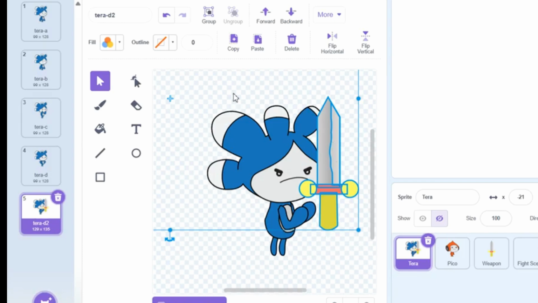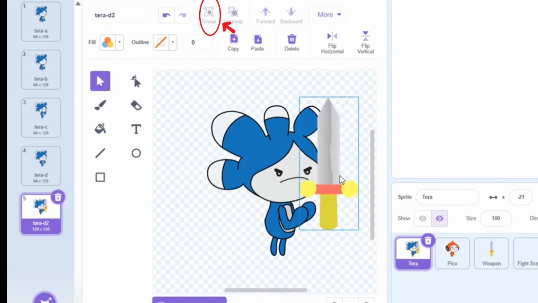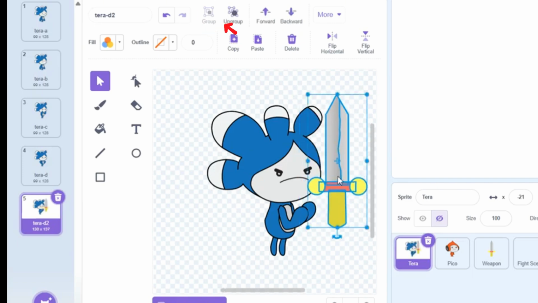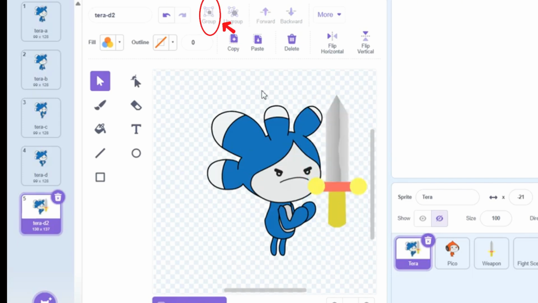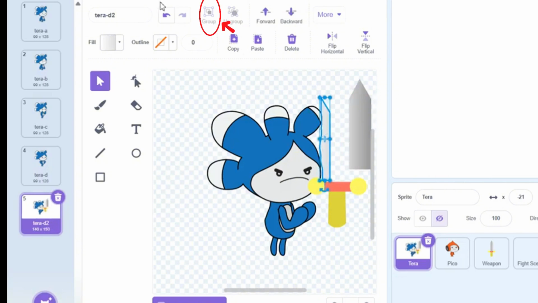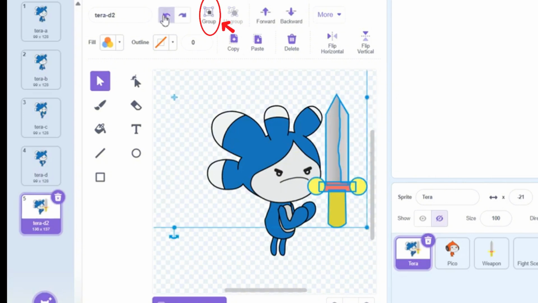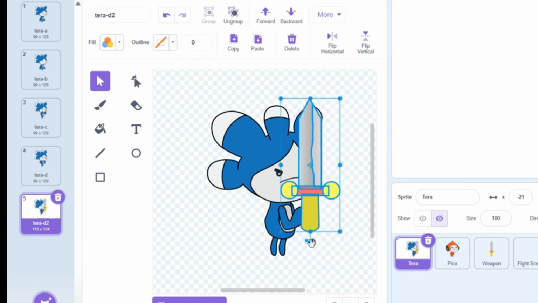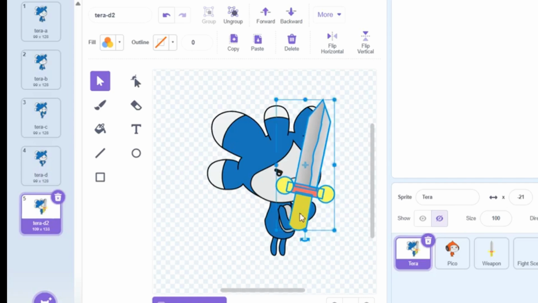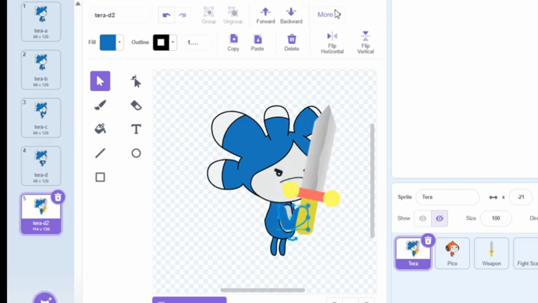So I'm sure you guys might notice that it's not exactly grouped. If you group it, then you can grab it all at once if you need to tap it again and move it. But if it's ungrouped, if you tap and grab it, it's going to break up into parts and we don't want that. So let's regroup it and keep it grouped as well. We don't want her sword to look like it's smashed or something. Now, it's adjusted perfectly to her arm, and now it looks like she's holding it, doesn't it?